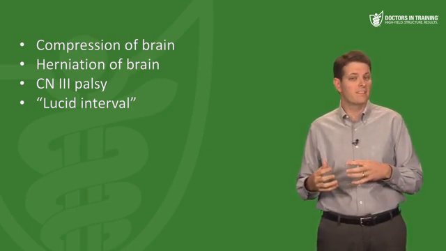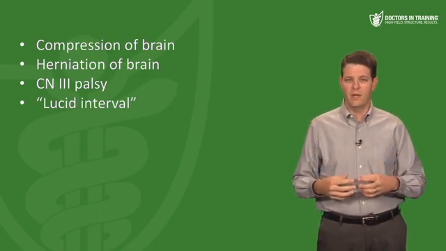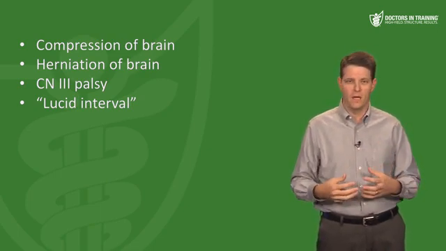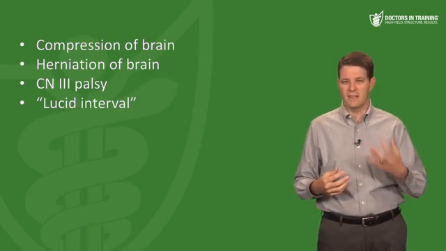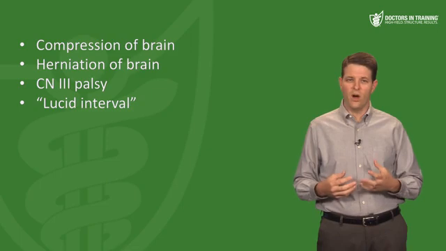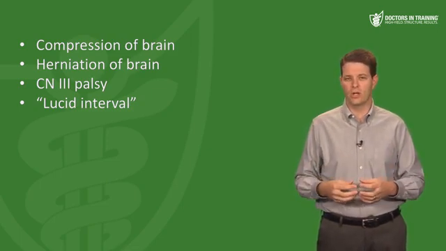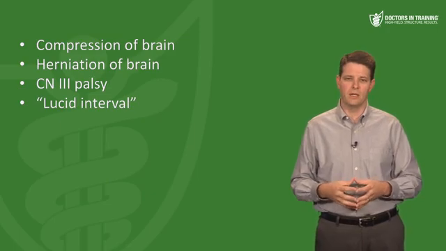And then over the next several hours, as that hematoma is expanding and compressing the brain, the patient's going to gradually become obtunded. He'll have herniation of the brain and that dilated pupil. He'll have headache and vomiting and seizures. And these patients often die unless this is recognized quickly and surgery is performed to relieve the pressure and drain the hematoma and stop the bleeding.